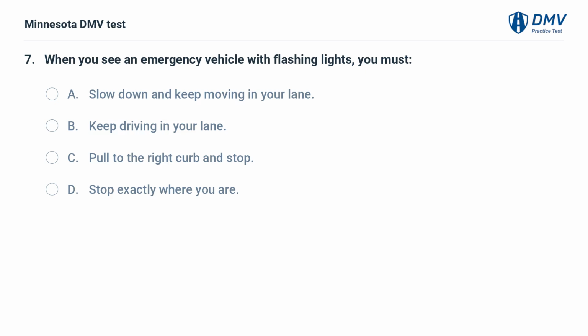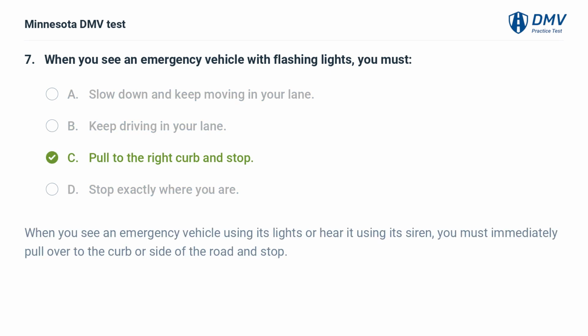When you see an emergency vehicle with flashing lights, you must A. Slow down and keep moving in your lane. B. Keep driving in your lane. C. Pull to the right curb and stop. D. Stop exactly where you are. C. Pull to the right curb and stop. When you see an emergency vehicle using its lights or hear it using its siren, you must immediately pull over to the curb or side of the road and stop.